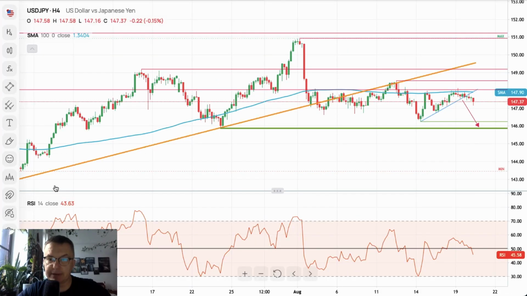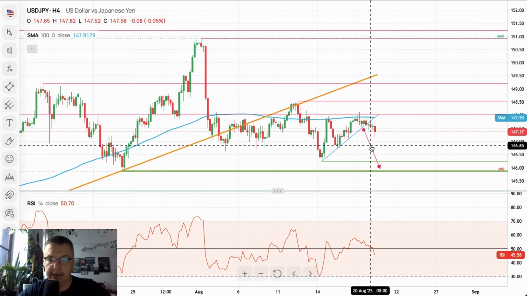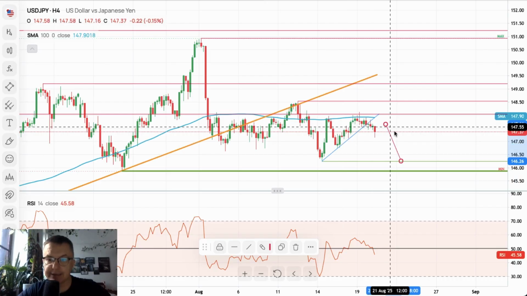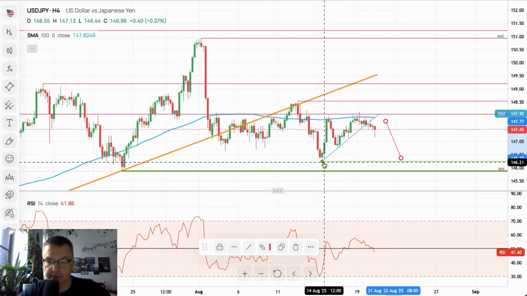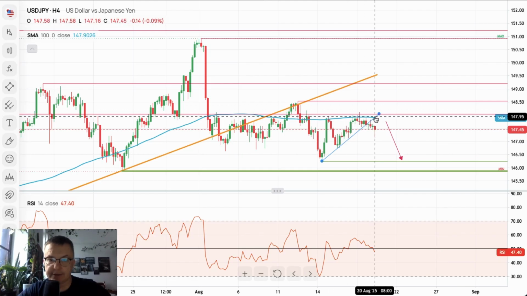US dollar versus the Japanese yen again keeps trading very close to the 100 periods moving average, which is located at 147.90. Nevertheless, it was rejected from this moving average and from the technical resistance at 148.05, and broke below the local trend line, the blue one, and is still expected to test the level of 146.23 sooner or later, if our scenario is correct.